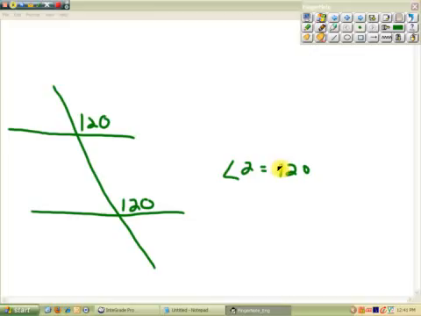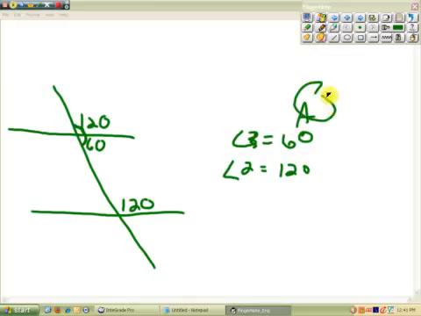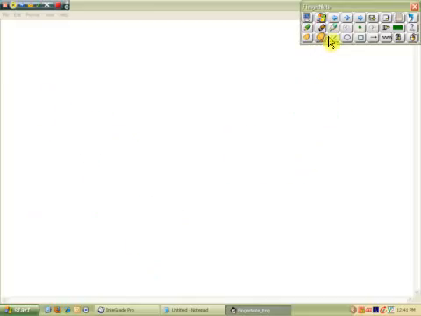The answer A has angle 2 at 120. Answer C has angle 2 at 120. Well, if this is 120, this has to be 60 because this is a linear pair. So angle 3 is 60, angle 2 is 120. And that answer is going to be answer A. Okay.